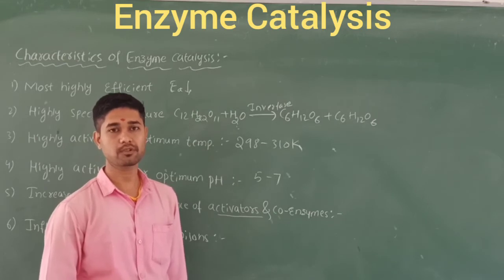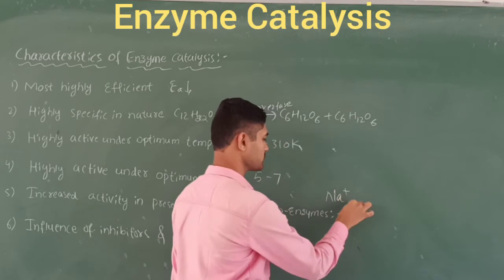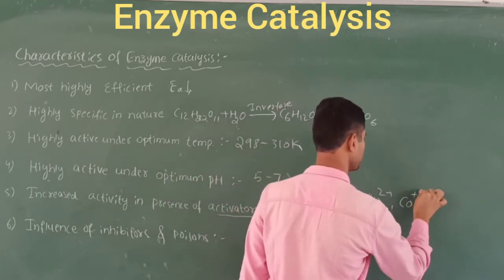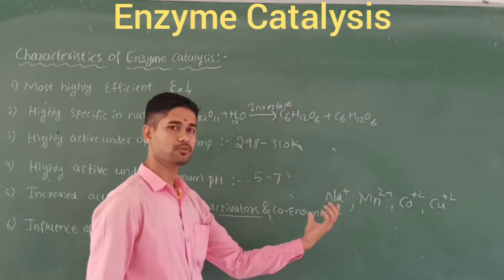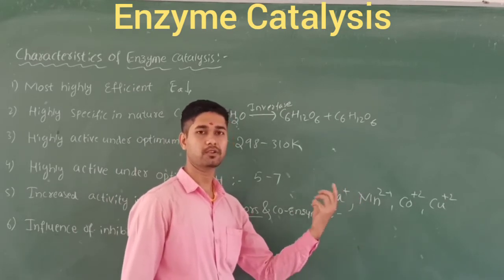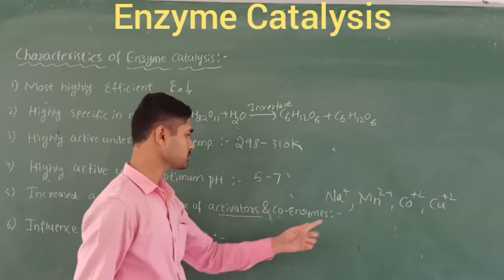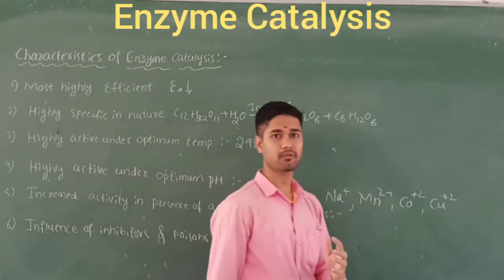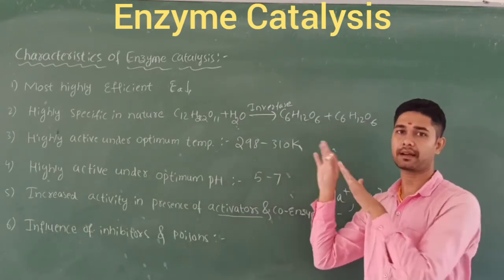Some examples are metal ions like sodium, manganese, cobalt and copper. These metal ions, which we call coenzymes, help increase the rate of the reaction and are also a backbone for the catalysts. This type of coenzyme we call activators. Why do we use them? In order to increase the activity of the catalysts.